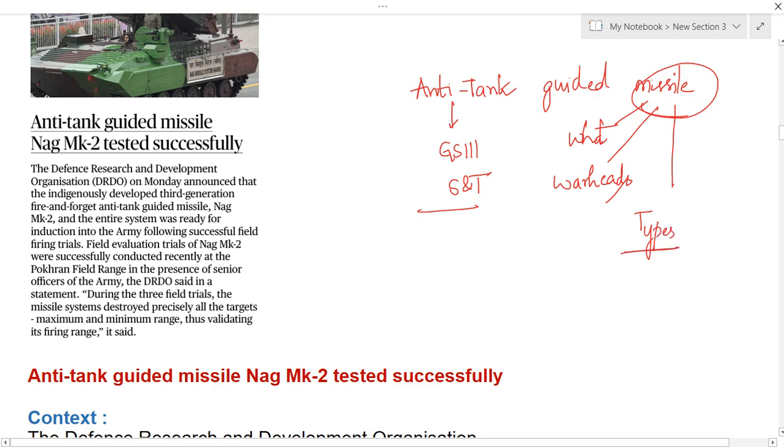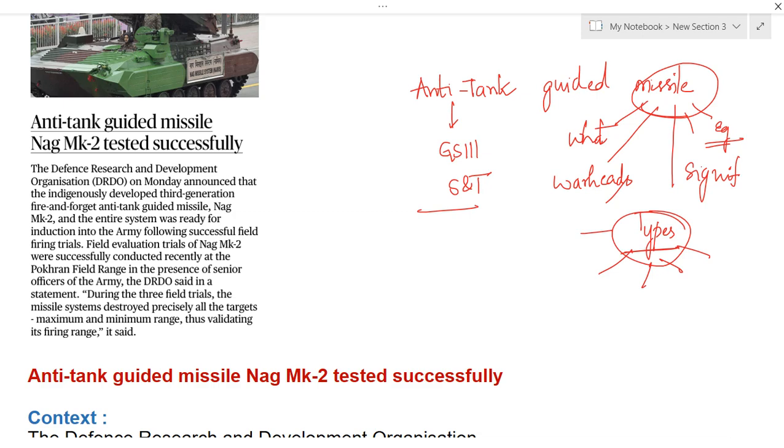You have to see the types of missiles and what is the significance of this missile, and you have to see examples of different missiles that are operating in India. So in these types we have 6 classifications. For example, where we are launching, like surface to surface, air to air, surface to air missiles, and based on the speed, subsonic, hypersonic, supersonic, like that. And even based on the path, we have cruise missiles and ballistic missiles.